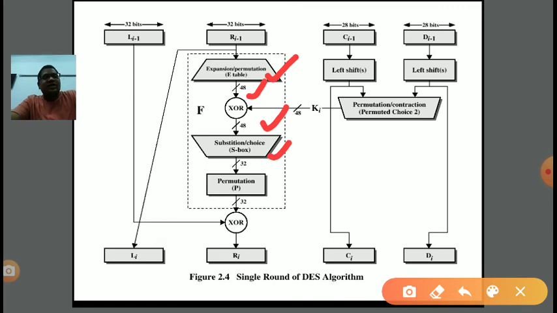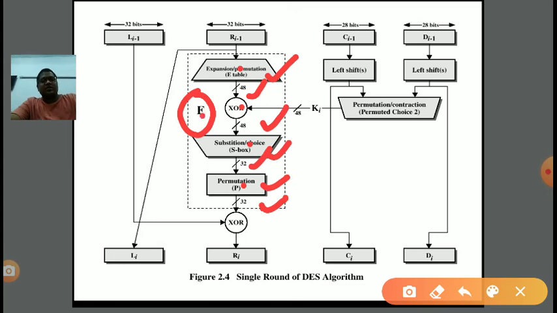It will shrink the message from 48 bit back into 32 bit. Now a permutation is done, a rearrangement. Now the 32-bit message is the output. So this is the function. In the function we are performing three steps: first expansion and XOR, then substitution, and after that permutation is done. So the resultant will be given.